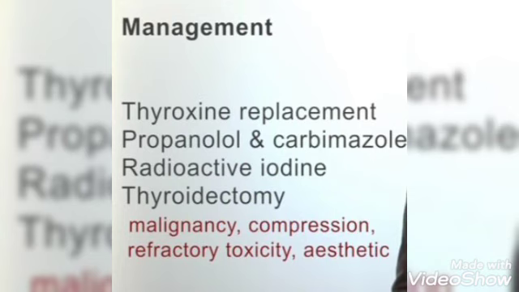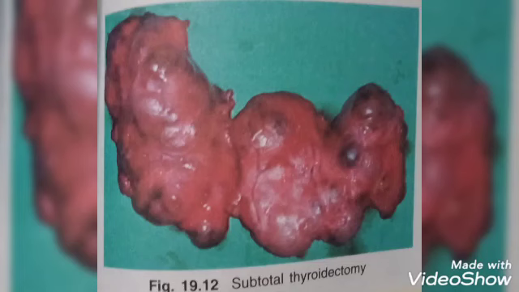In management, thyroxine replacement is done along with radioactive iodine. If the treatment doesn't work, then subtotal thyroidectomy is done. In this operation, parts of the right and left lobes and the entire isthmus are removed flush with the tracheal surface, leaving behind a little tissue in the tracheoesophageal groove to protect the recurrent laryngeal nerve and parathyroid gland. The gland is removed when it is compressing the trachea or when there is malignancy.